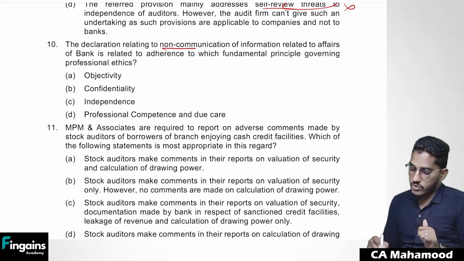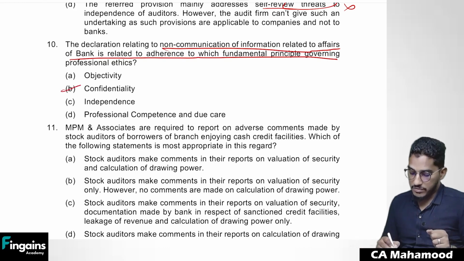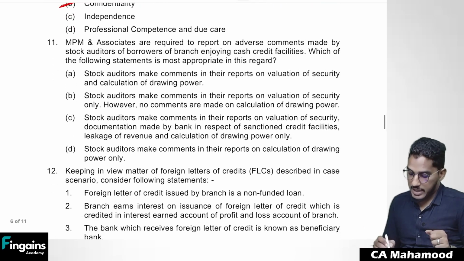The declaration relating to non-communication of information related to affairs of the bank is related to adherence to which fundamental principle? Not disclosing the client's information. Which fundamental principle is that? Confidentiality.